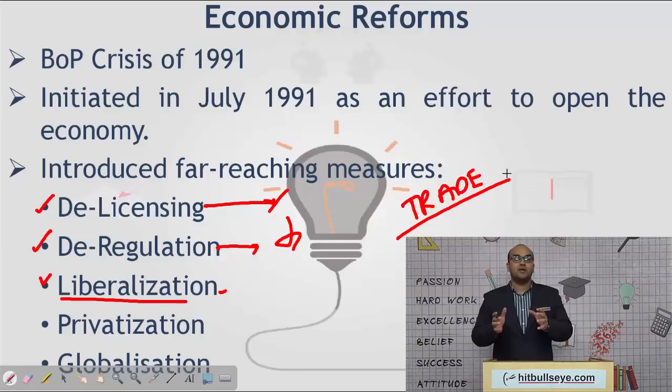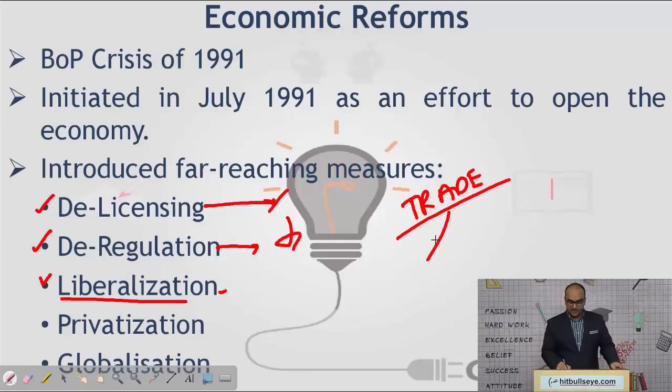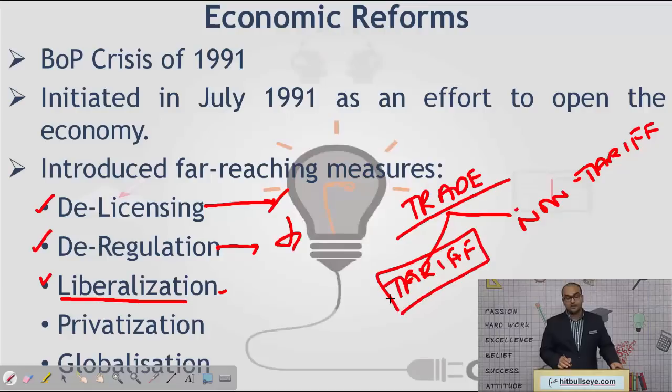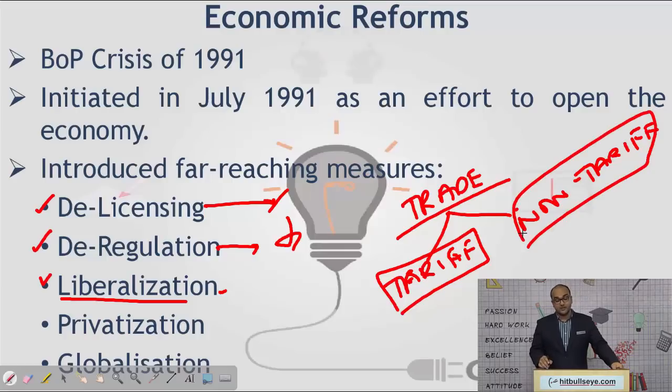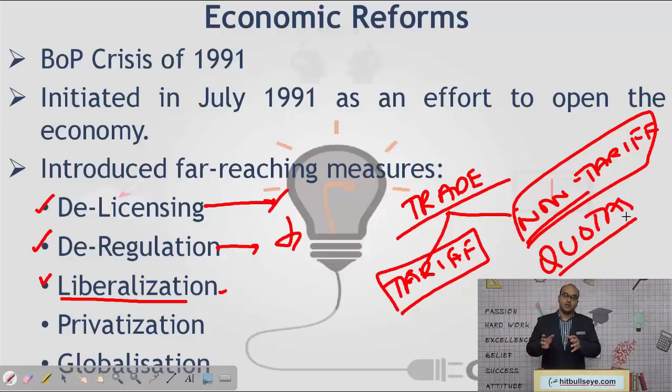So in order to stop trade, there are two measures that are employed: tariff barriers and non-tariff barriers. Tariff barriers are nothing but imposing very high import duty on the goods that are coming into your economy. And non-tariff barriers are in the form of quotas, right? So they would be fixing that India can import only, let us say, 100 million tons of steel in a particular year, right? So those are non-tariff barriers.